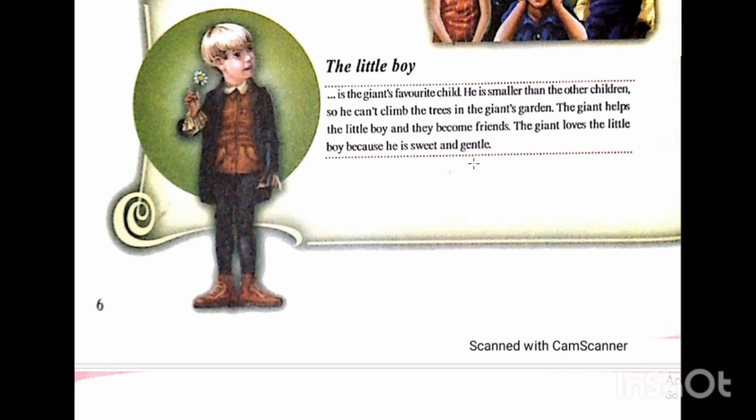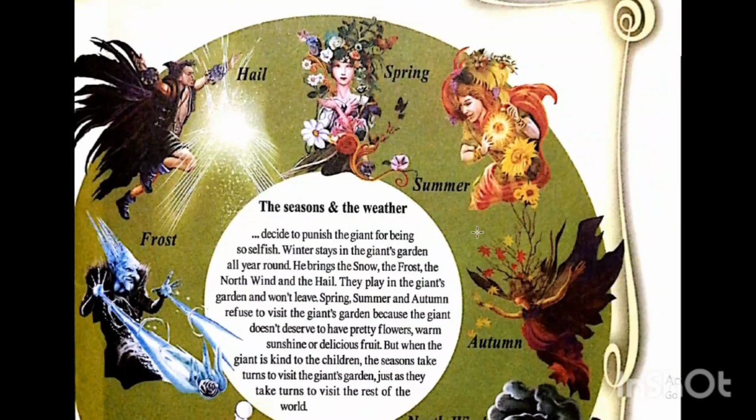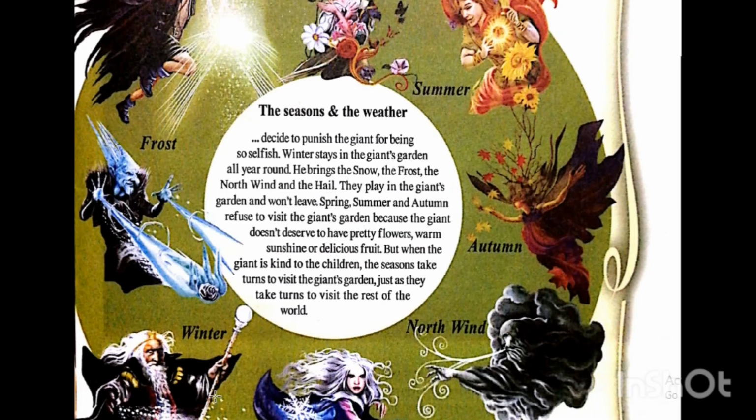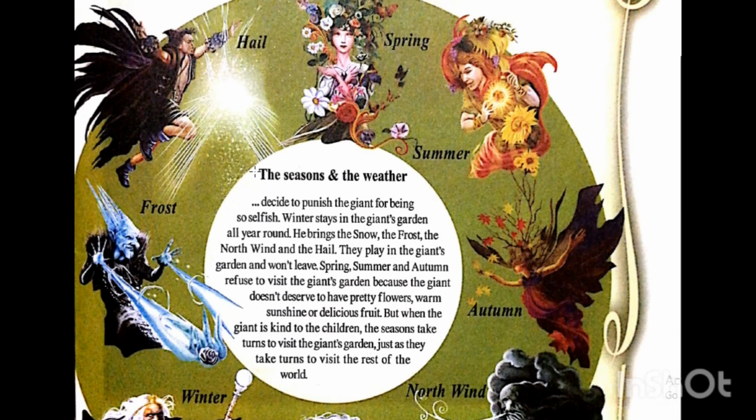These are the main characters, and we have other characters like what? We have the four seasons: spring, summer, autumn, and winter. These are other characters. We have hail. What's the meaning of hail? Strong wind. Frost. What's the meaning of frost? Small balls of ice. And the north wind. All these are also characters of the story.